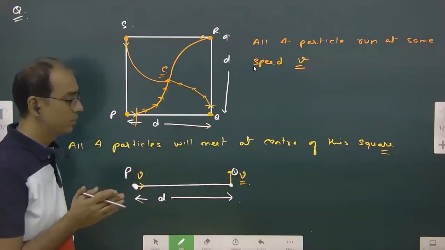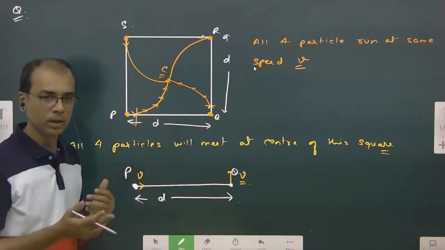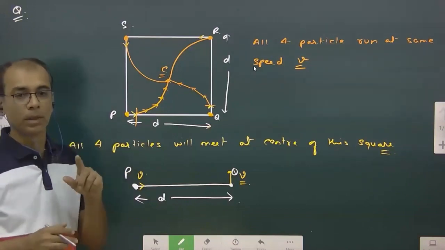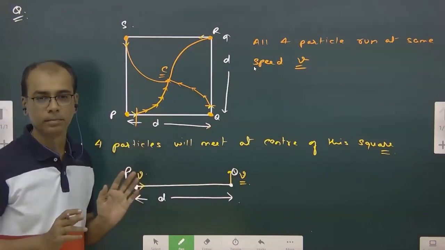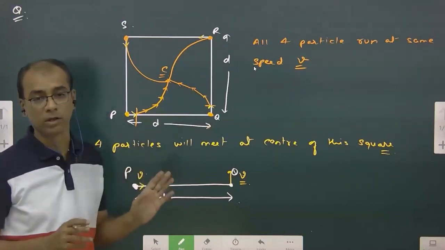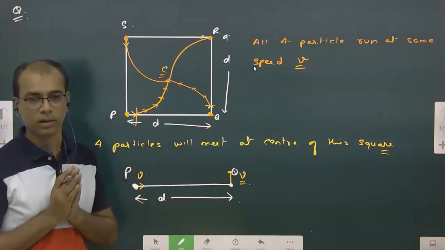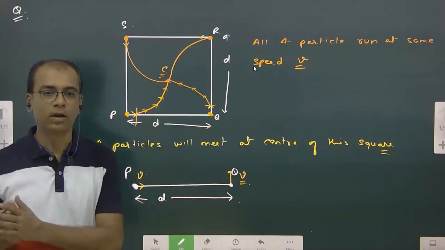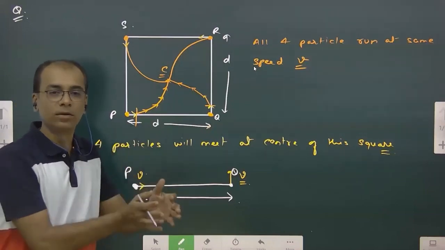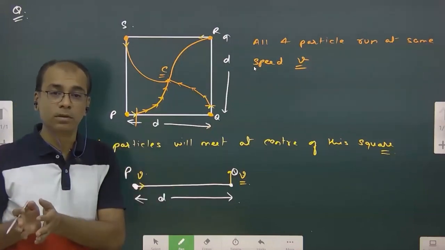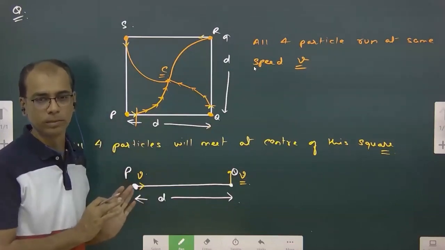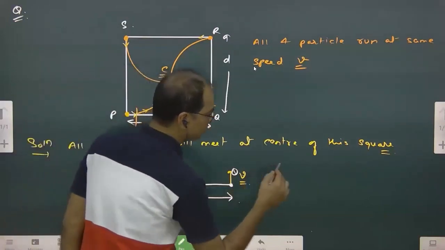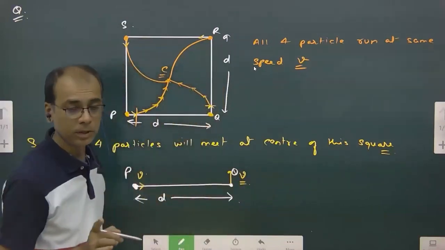Velocity of P with respect to Q. Whenever I take velocity of P with respect to Q, for me Q is at rest, and P moves with velocity of P with respect to Q. Whenever I say velocity of A with respect to B, I say B is at rest and A moves with relative velocity. Exactly the same thing I'm going to do here.